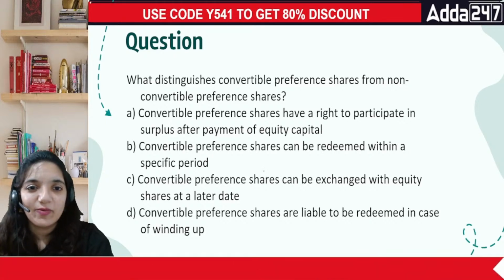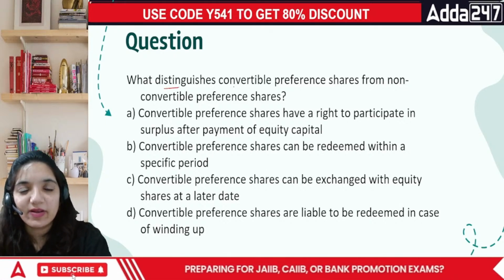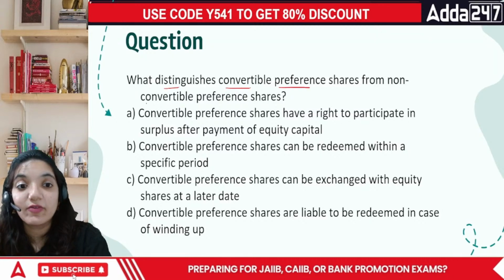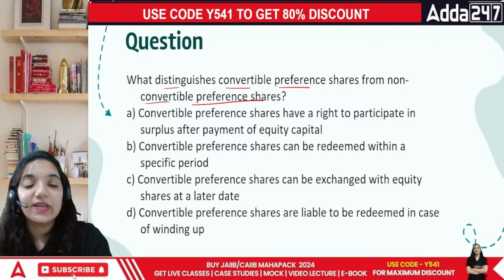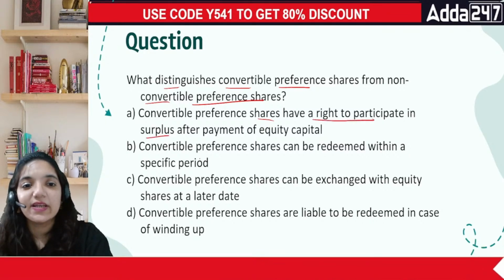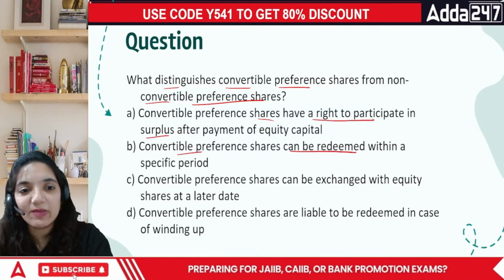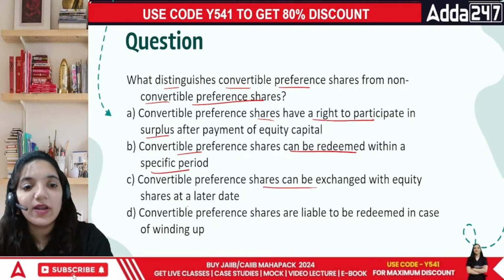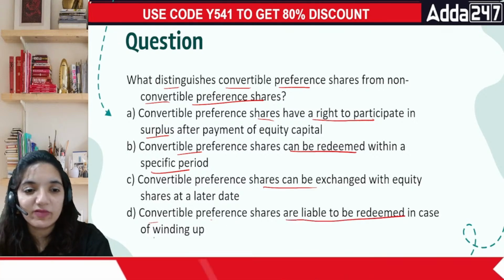Okay, everyone, what distinguishes convertible preference shares from non-convertible preference shares? Convertible preference shares have a right to participate in surplus. Convertible preference shares can be redeemed within specific period. They can be exchanged with equity, or convertible preference shares are liable to be redeemed in case of winding up.